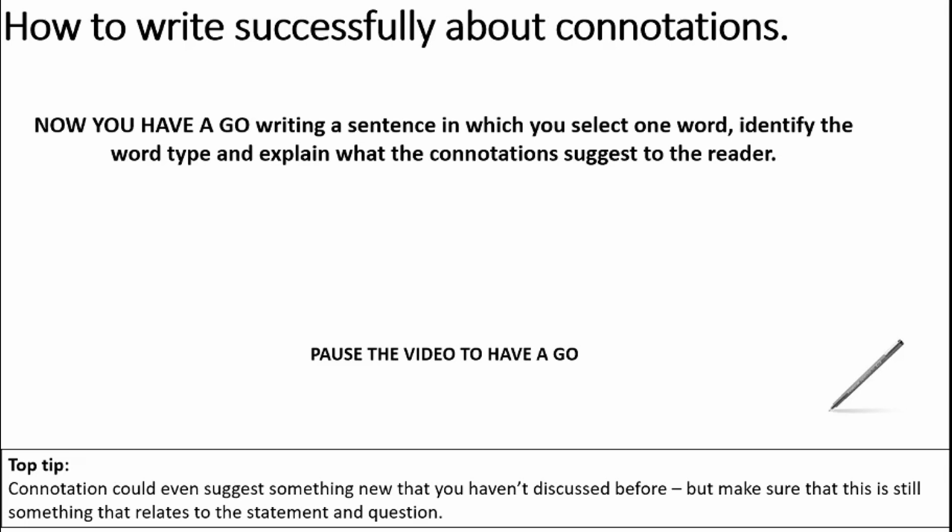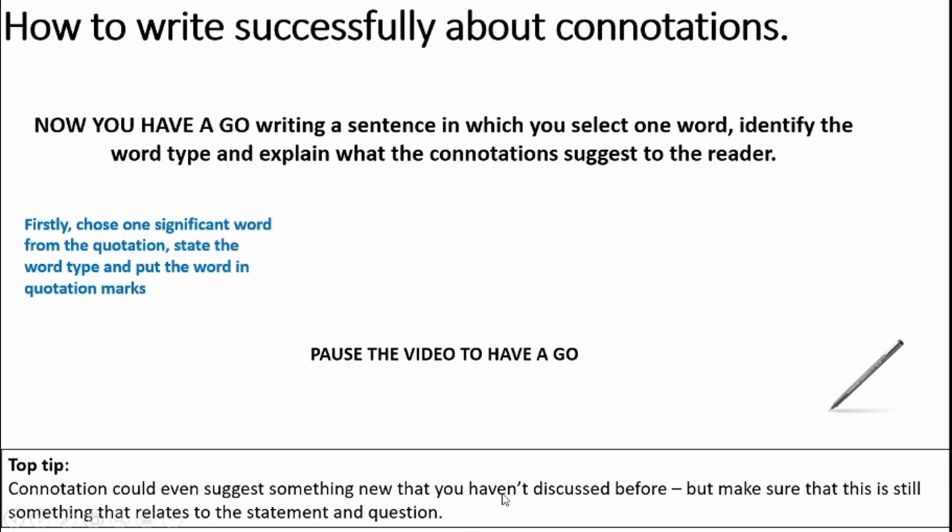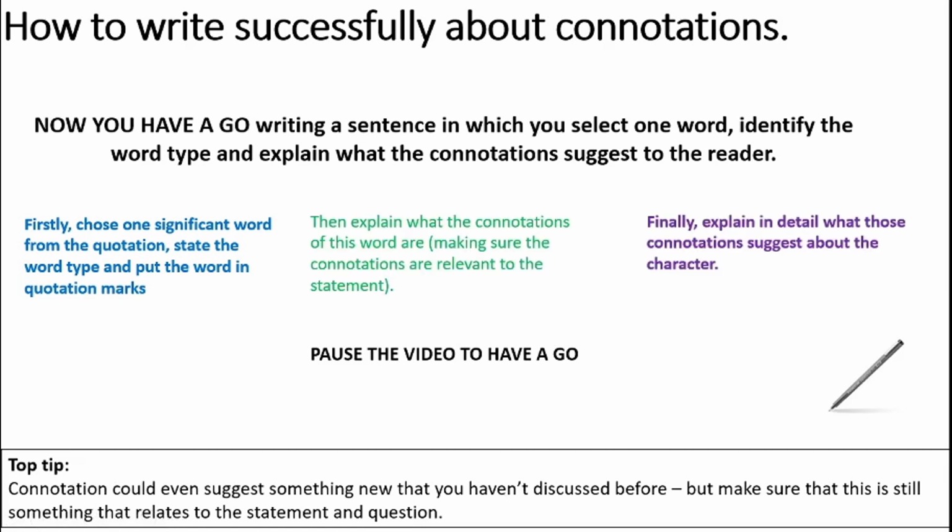I want you to select one word from your quotation. I want you to explain what it suggests to the reader. Remember, it could be something new you haven't discussed before, but it still needs to be relevant. You're going to choose one word. You're going to state the word type. You're going to put it in quotation marks. You're going to explain the connotations, and then you're going to explain what they suggest about the character. Pause the video here, and off you go.